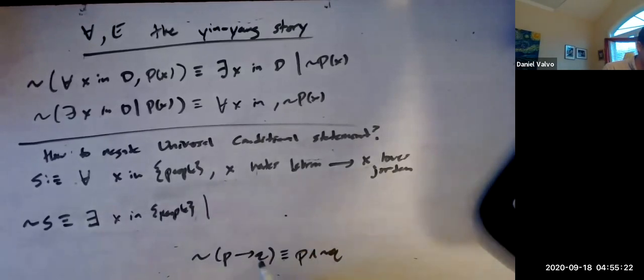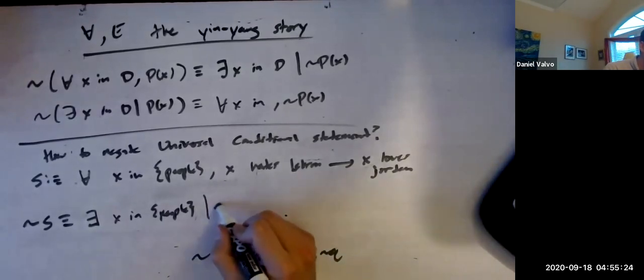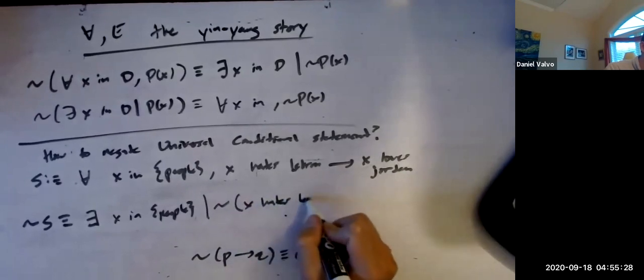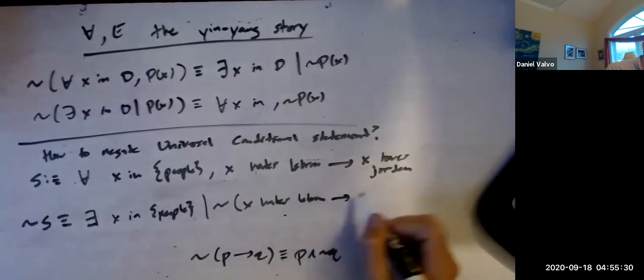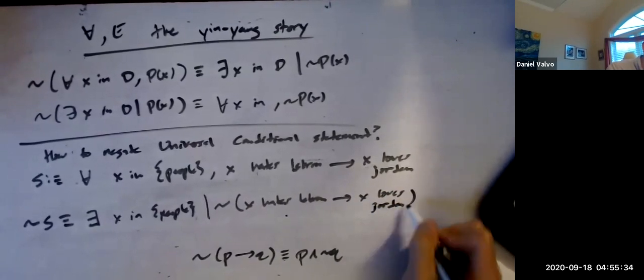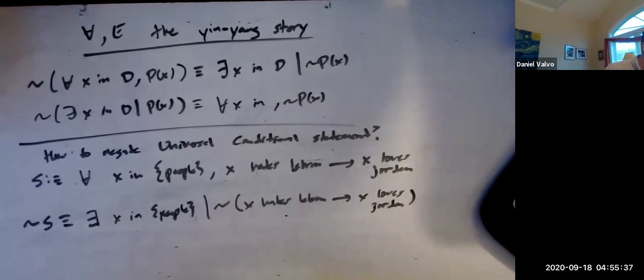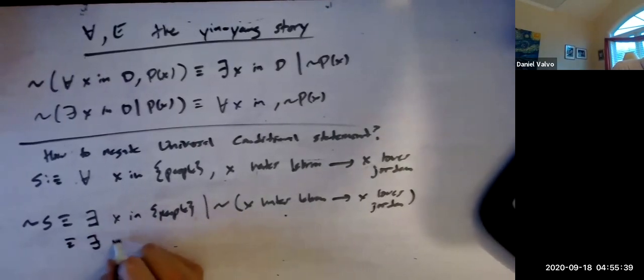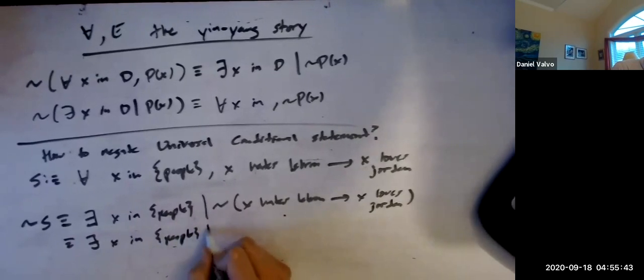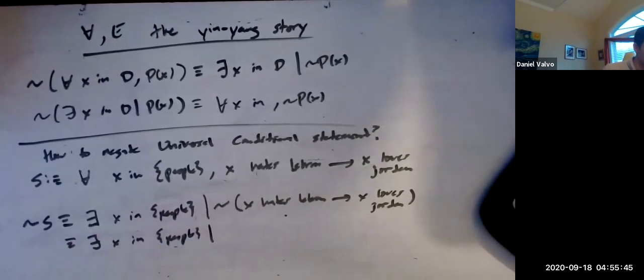So applying it here, what we really want to do is the negation of x hates LeBron implies x loves Jordan. But what that really is, there is an x in people such that, how would you write this?